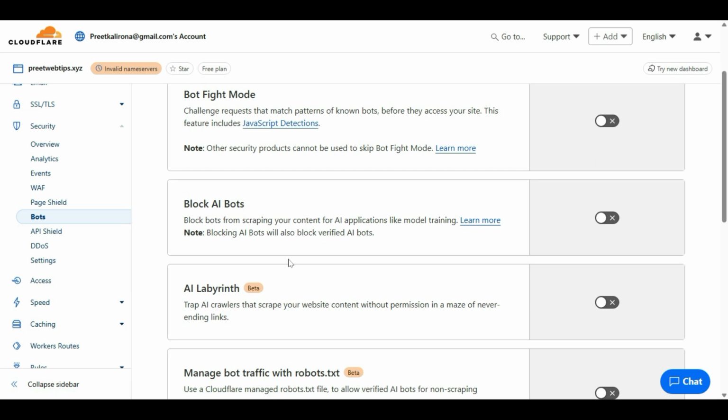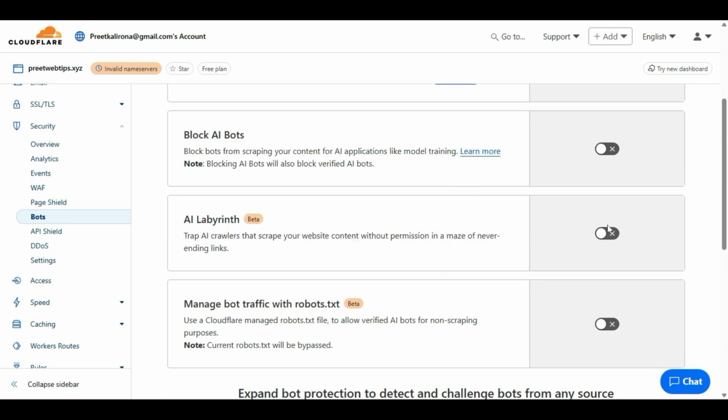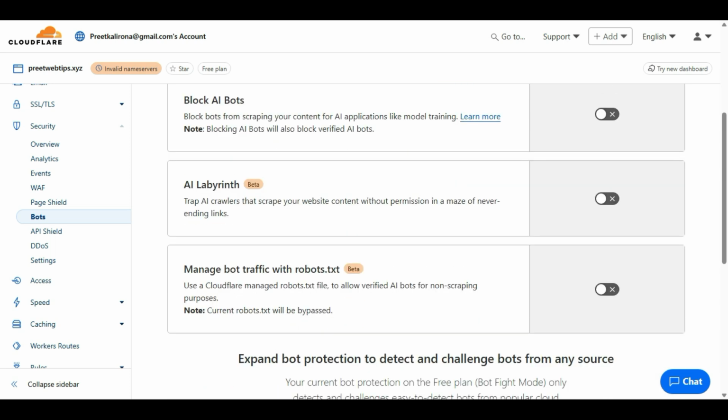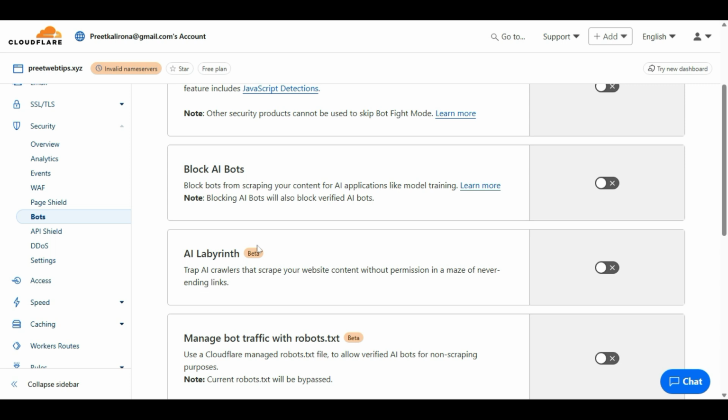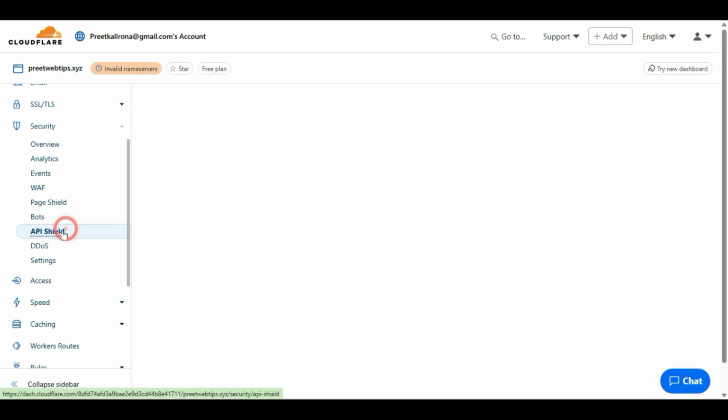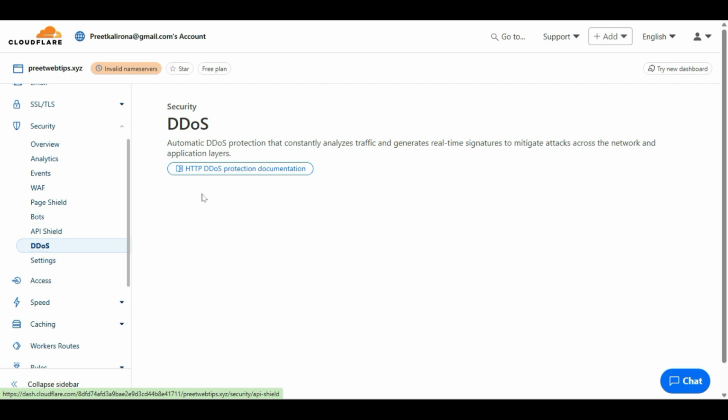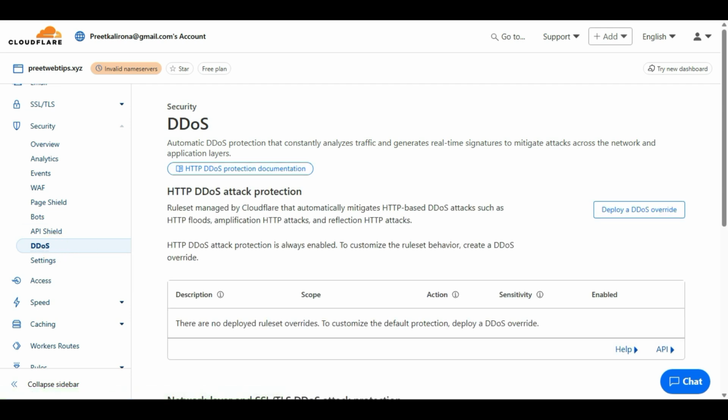If your website has a lot of traffic, AI traffic, you can block AI bots here. If you feel your website has a lot of traffic but not genuine traffic, then you can enable manage bot traffic with robots.txt. Use Cloudflare magic. You can enable this one, and it will ensure your website has real users, so it will avoid AI bots visiting your website. API shield, DDoS, analyze traffic and generate real-time signatures.